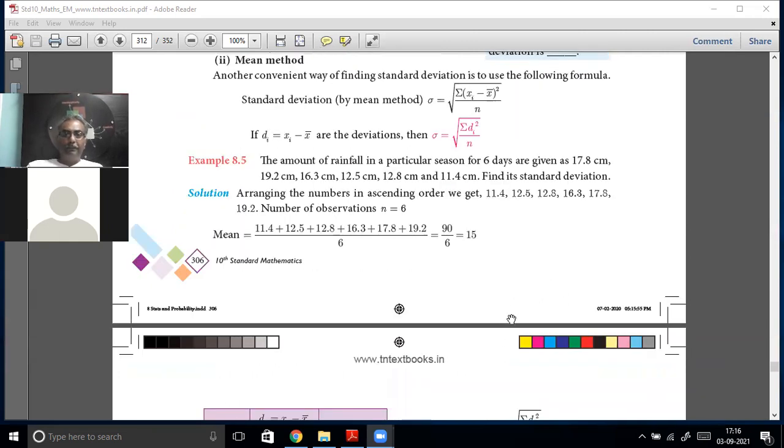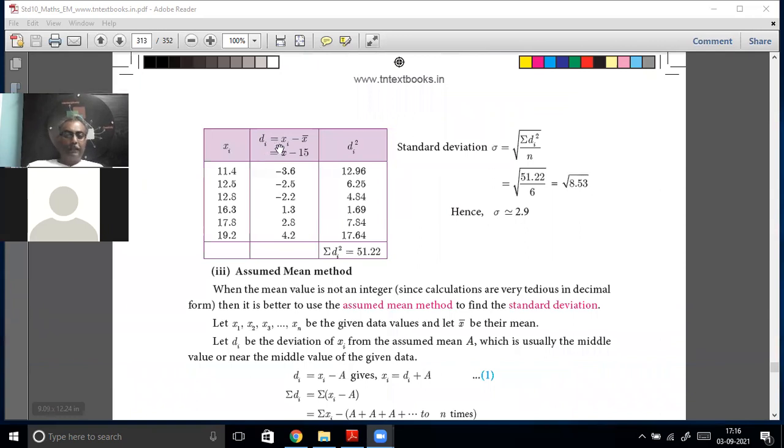After that, from 15, you have to find the deviation d_i. So if each value of x_i, you minus 15, you will get d_i. Then square of d_i. Then calculate the sum, you will get sigma d_i squared. And n is equal to 6. So square root of sigma d_i squared by n is your standard deviation. That formula also you have to keep memorized and use wherever you can. Okay. So this is the second method. Where point data is given, you can use either method, you will get the same thing.